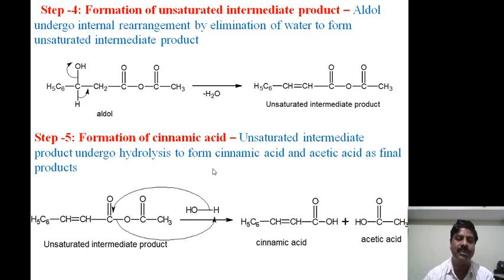In the fifth step, the formation of cinnamic acid. The unsaturated intermediate product undergoes hydrolysis to form cinnamic acid and acetic acid as final products. This unsaturated intermediate is unstable, and the hydrolysis is just like an ester hydrolysis.